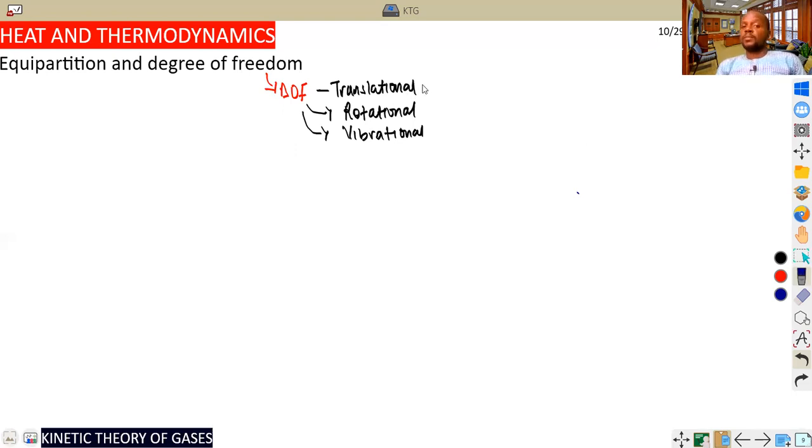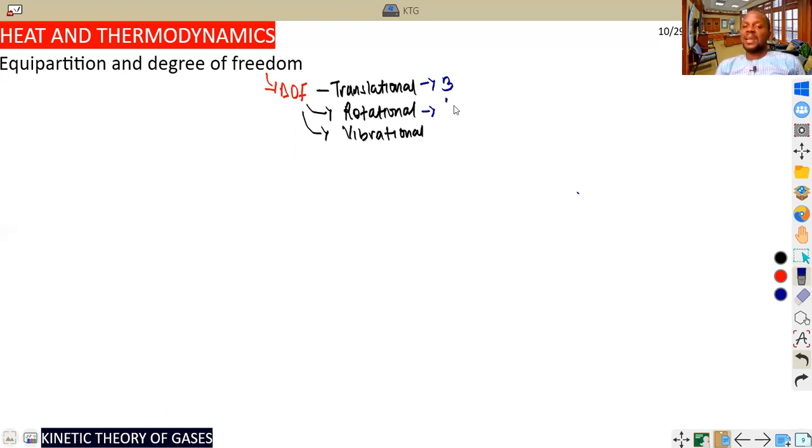Now, for translational degree of freedom, I don't want you to have issues, so I'll just give you values for you to understand. For every translational degree of freedom, it is taken to be 3. For rotational degree of freedom of a molecule of gas, students should keep in mind that it is in 2 ways.